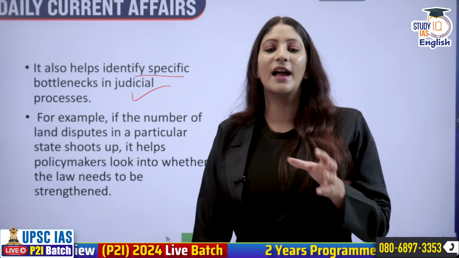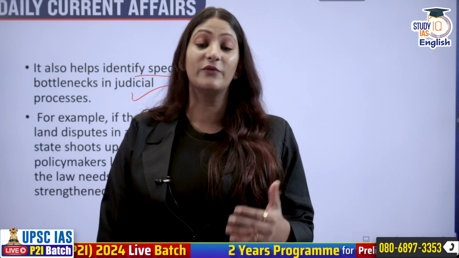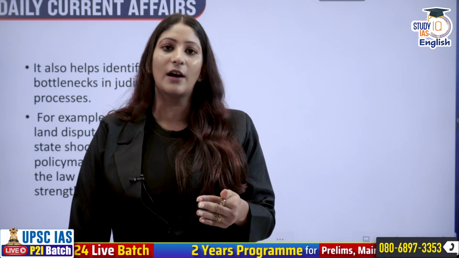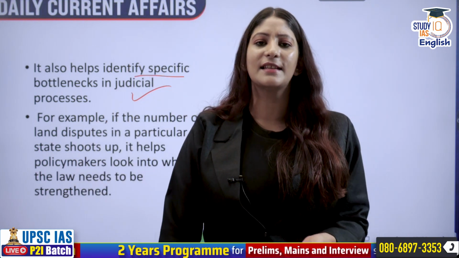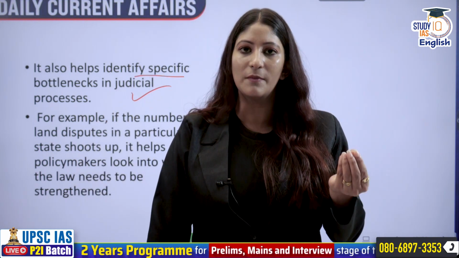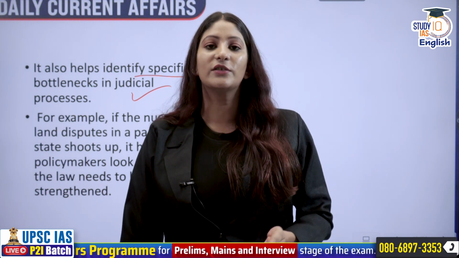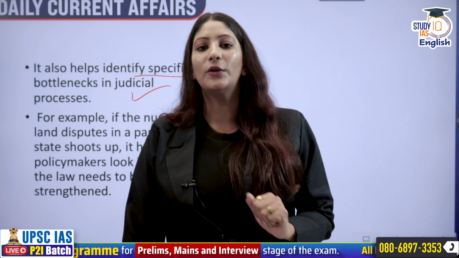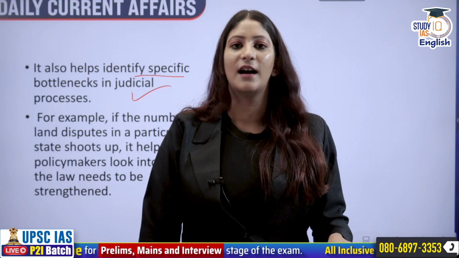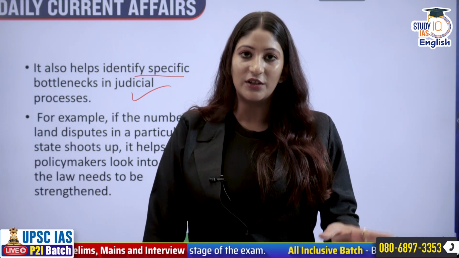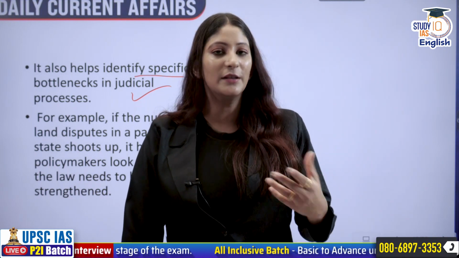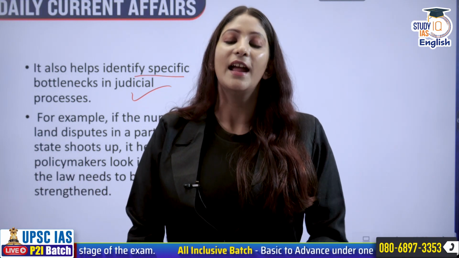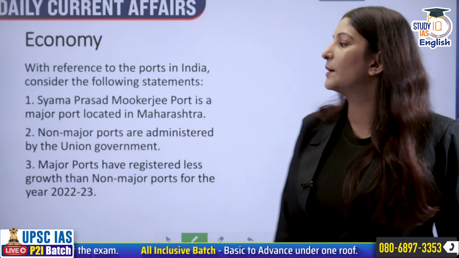Supposedly, the CJI and the different monitoring committees will look at the data on this repository, and they are seeing that the land cases have shot up so much, there are so many issues with respect to land. Then what will happen? What policies are wrong with respect to land records? The government will revisit that, maybe the Supreme Court will revisit that, and we will try to smoothen the entire process.